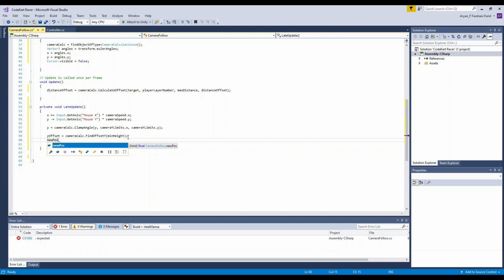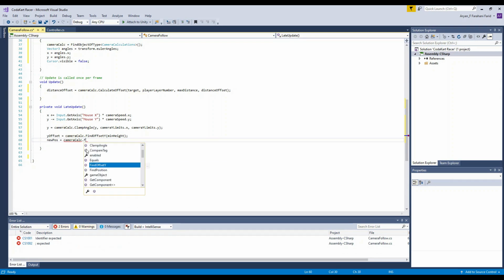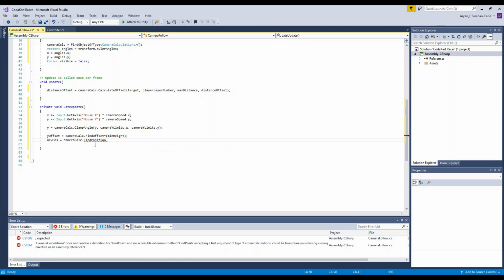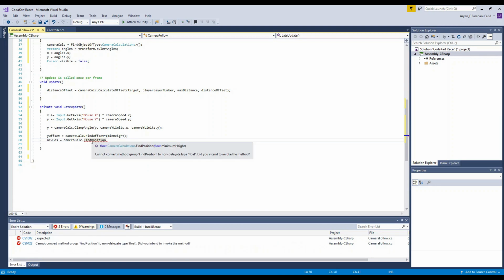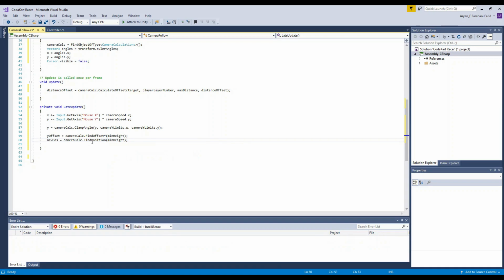And then you want to write equals, obviously, camera, and then calc, dot find position. There it is. Okay. And then you want to write min height again. So min height, semicolon. Done. So that is it. And this is the last thing we are going to do in the video, and that is to write an if statement.